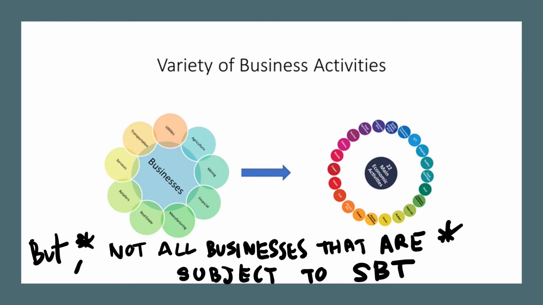So you can see that in the global value chain or domestic value chain or in the real world, there are a variety of business activities or businesses. Each type of business is regulated by a different area of law. For example, banking and finance business are regulated by the Bank of Thailand, under the law on banking and finance and the banking regulation of the Bank of Thailand.